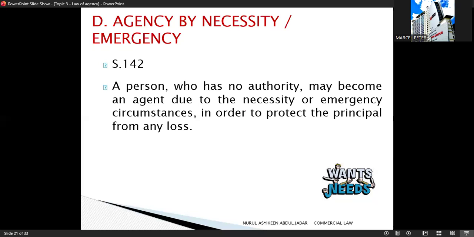So the key for you to remember here is that there is no authority at the beginning, and there is a real emergency or necessity. The action is taken in good faith, and the action is to protect the principal's interest.